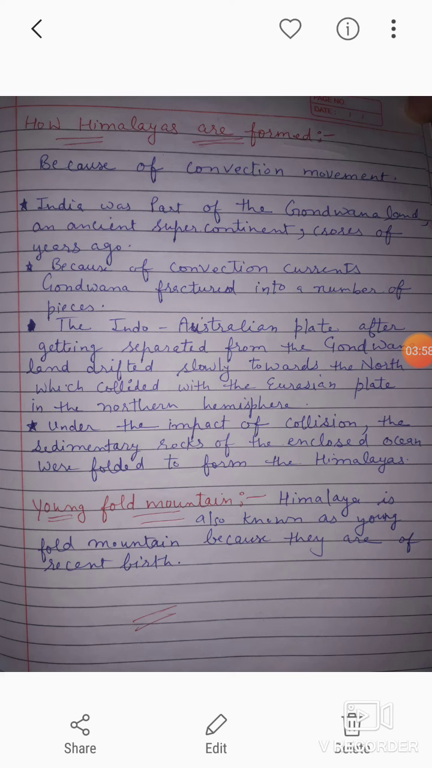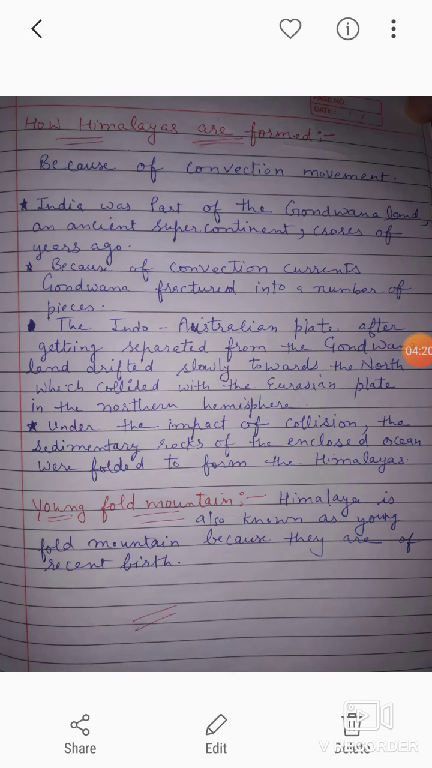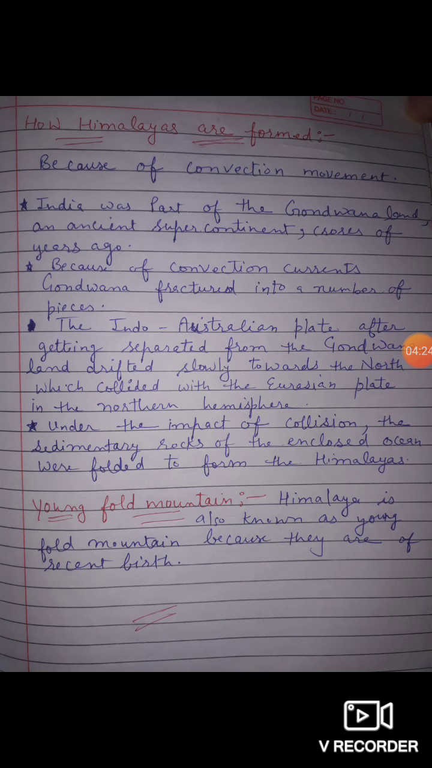Under the impact of this collision, the sedimentary rocks of the enclosed oceans were folded. Because of the convection, the rocks were folded, and because of these folds, Himalayas were formed. So this was the story of how Himalayas are formed. Himalayas are also known as young fold mountains. Why are they known as young fold mountains? Because they are of recent birth. They are not very old.